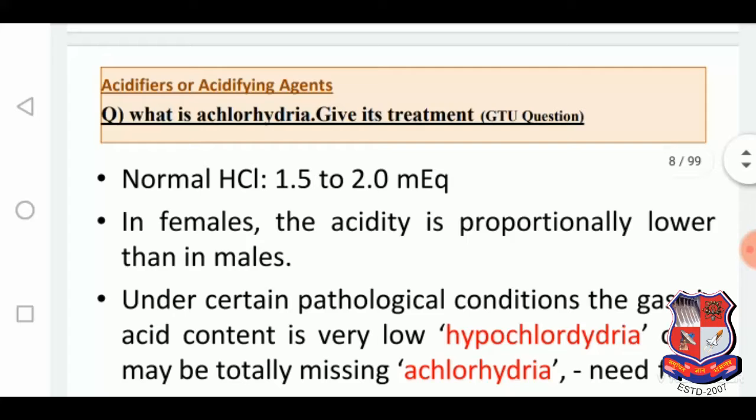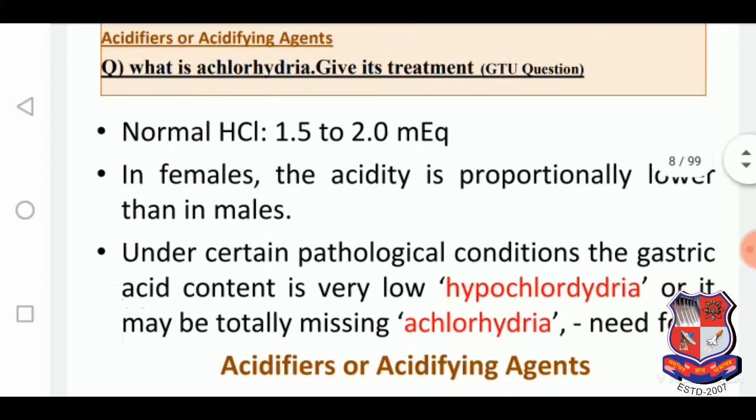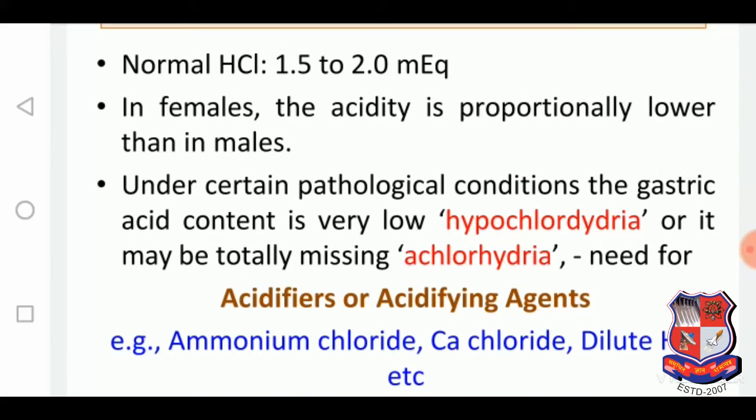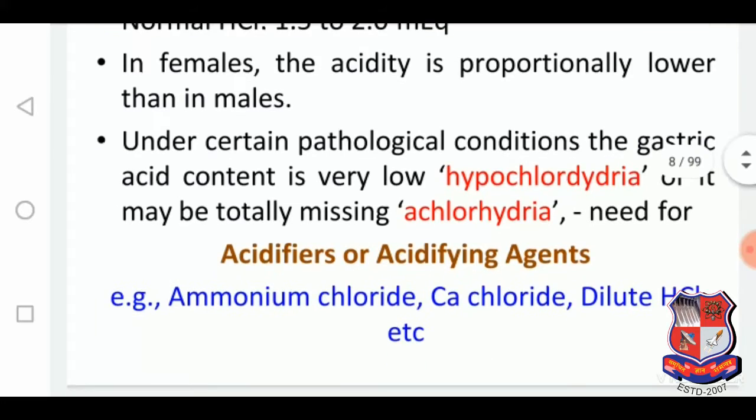So here the question like achlorhydria and give the treatment is frequently asked in GTU examinations. So here is the explanation for that. In the stomach, normal pH is 1.5 to 2.0 milliequivalent. In females, the acidity is proportionally lower than the males.